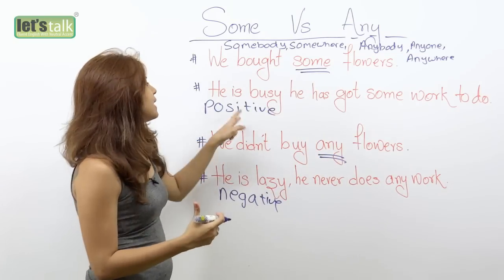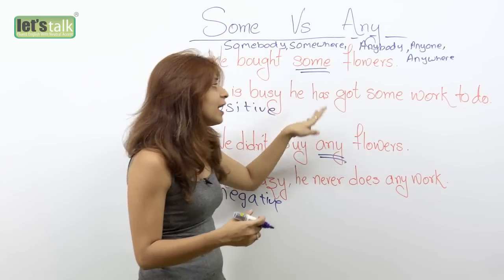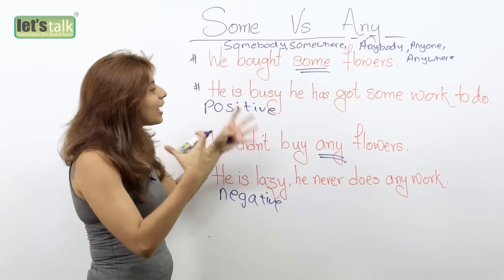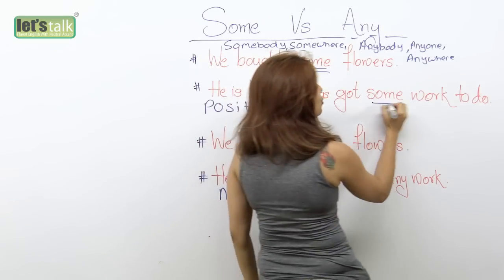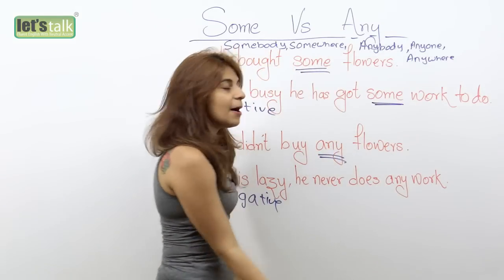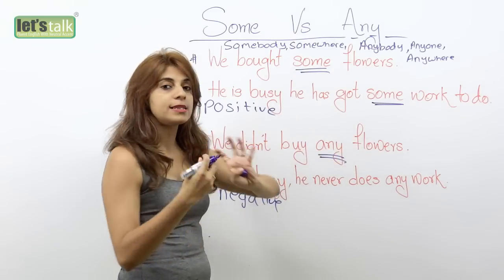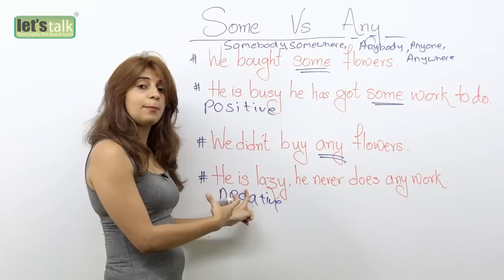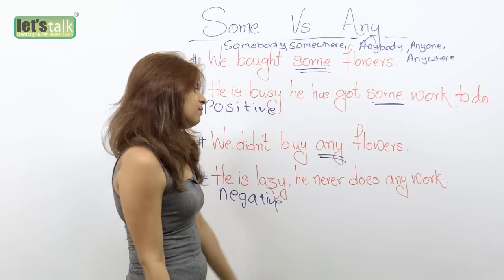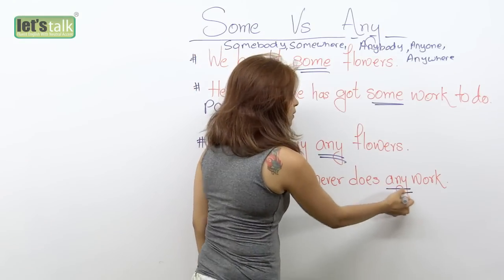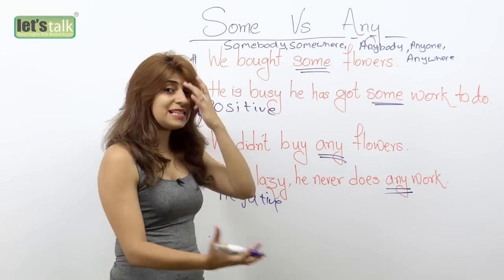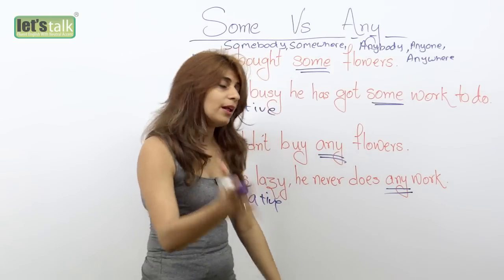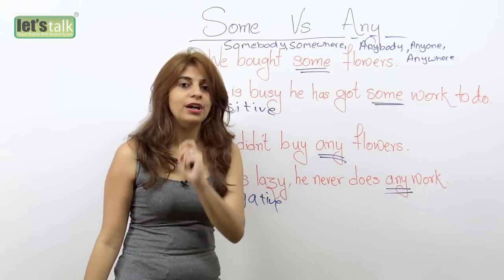Let's look at another example. He is busy. He has got some work to do. Wow, hardworking guy, right? You have used the word some because it's a positive sentence. But if you look at the example over here, he is lazy, he never does any work. So never means it's a negative sentence, right? That's why we have used the word any.